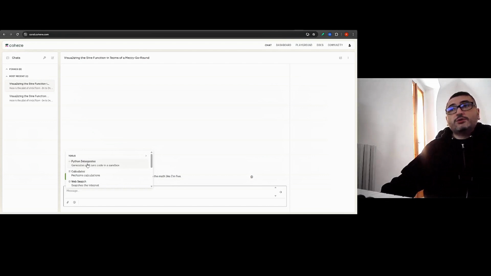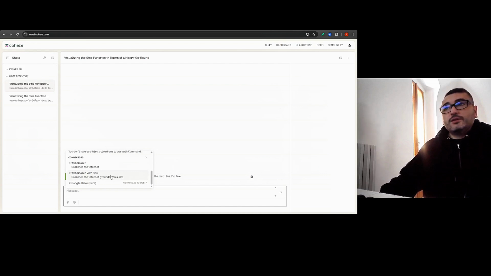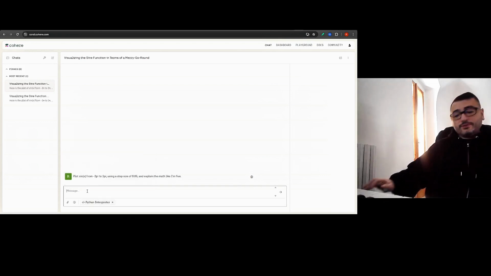We can try it out. There's a calculator, so it's very good for math. Web search, and it can handle files. It connects to the internet, and there's web search with site, so you can ask questions about a website. And also the beta function that can interact with your Google Drive. Let's try the Python interpreter.